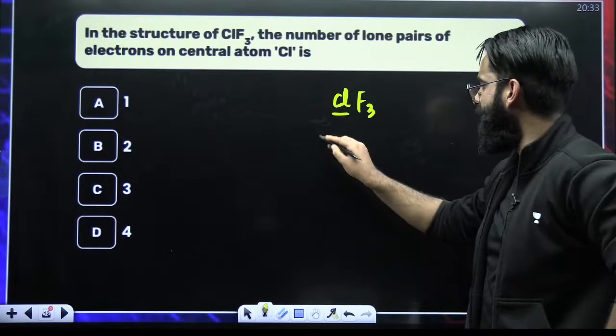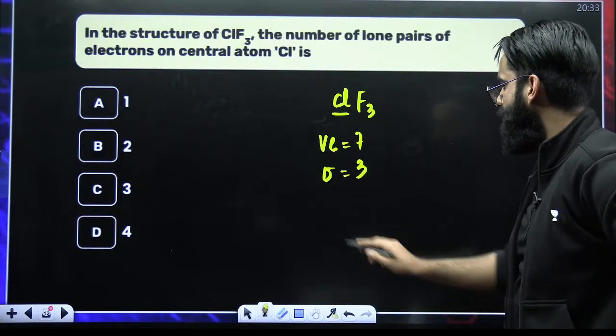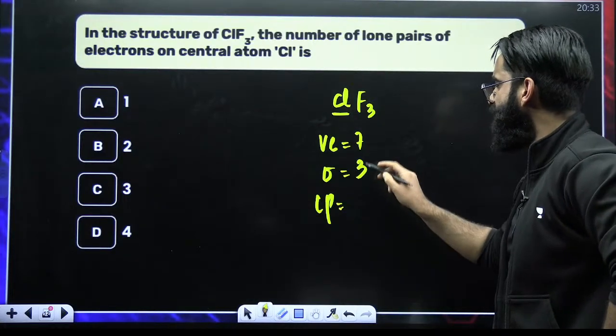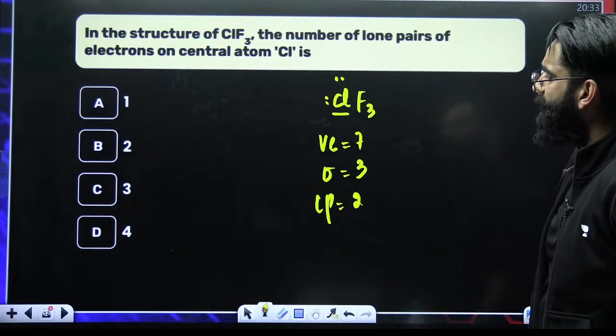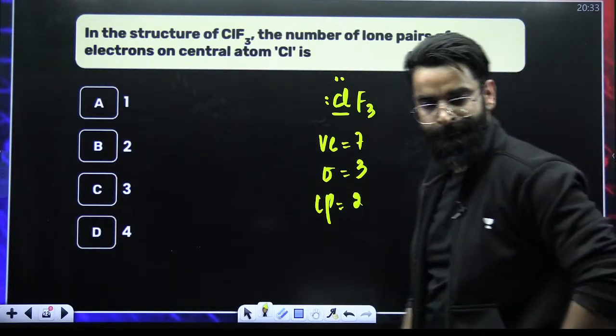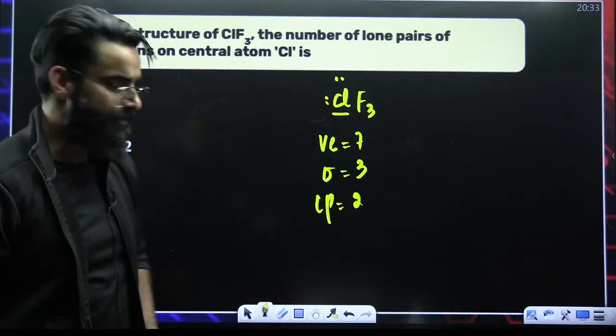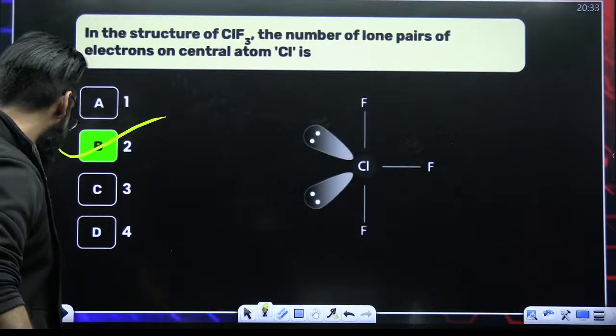It's pretty much simple. Again, how many valence electrons chlorine has? 7. How many sigma bonds it's forming? 3. So how many lone pairs will be there? Out of 7, 3 are used. So 4 will be there in the form of 2 lone pairs, right? So there are 2 lone pairs on chlorine. Correct?